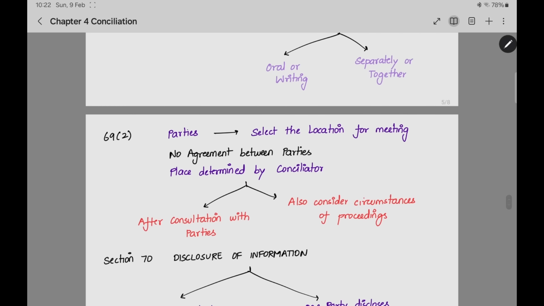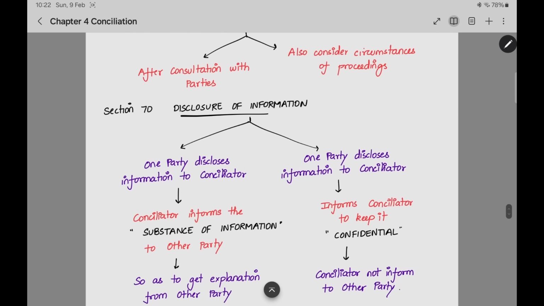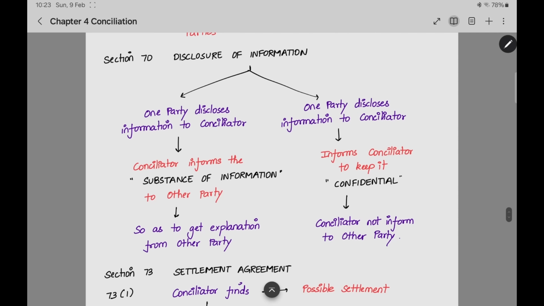The next section is section number 70, disclosure of information. If one party tells certain information to the conciliator, whether the conciliator can tell it to the other party or not, that is the question here. One party discloses information to the conciliator, and what the conciliator should do is tell the substance of the information to the other party. Like this, the first party has told me all these reasons and the problems. What are you telling about this? Like that he should tell the substance of the information so as to get an explanation from the other party.